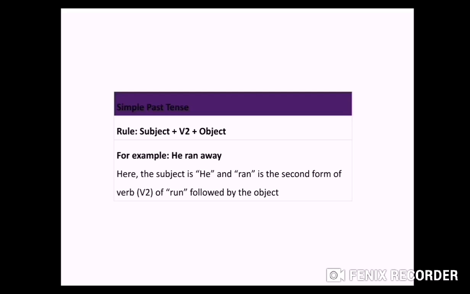I'll give you one more example. They ate food. They ate food. So ate is your second form of verb. Eat is first form of verb, ate is second, and eaten is your third form of verb. So you have to remember all three forms of verb.